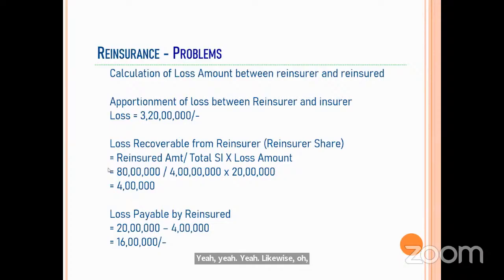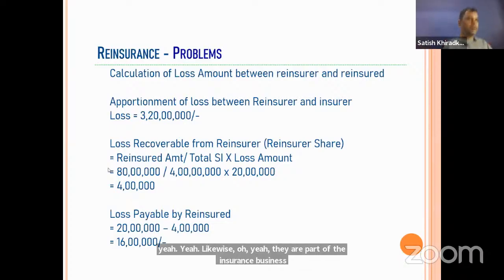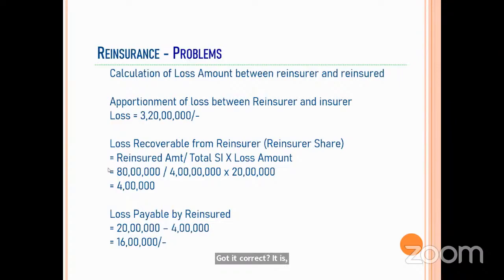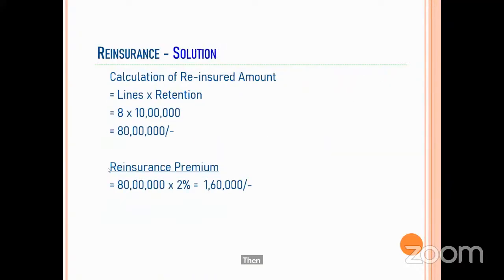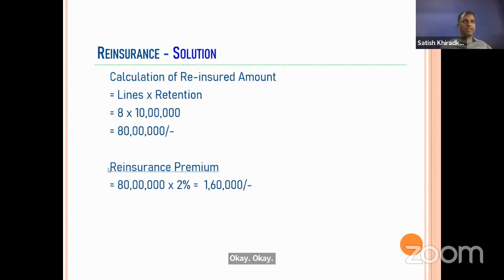But sir, in that he's thinking that only 10 lakhs he can retain and the others are to be reinsured. Then how come, with this formula, he's bearing more? Ma'am, if the sum insured is not insured with any other reinsurer, it reverts back to the insurance company, the insurer only. So the loss will be shared by him only if he has not arranged another reinsurance. Okay, you are explaining correctly, sir.